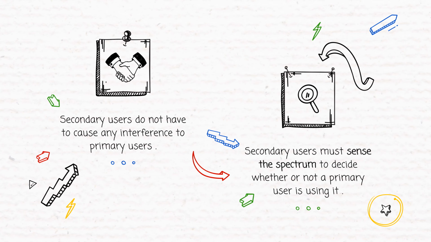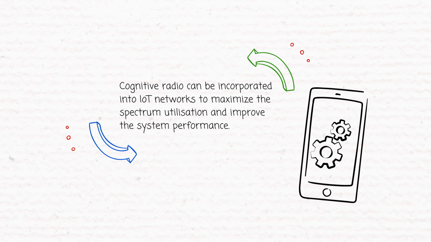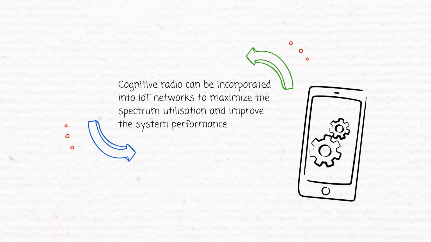The main condition for cognitive radio networks to properly function is that secondary users do not cause interference to primary users. For this reason, they must sense the spectrum to decide whether or not a primary user is using it. The cognitive radio technology can be incorporated into IoT networks to maximize the spectrum utilization and improve the system performance.